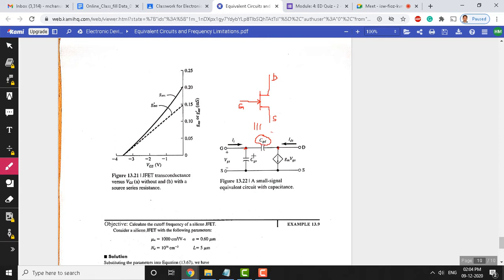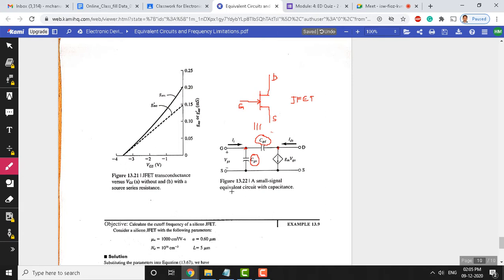Another capacitance which is limiting the frequency of operation is the gate to source capacitance. So, these two capacitances control the frequency of operation of the JFET. This is the simplified equivalent circuit shown here for the JFET. So, this is the JFET symbol, and this is going to be an equivalent circuit of the JFET.